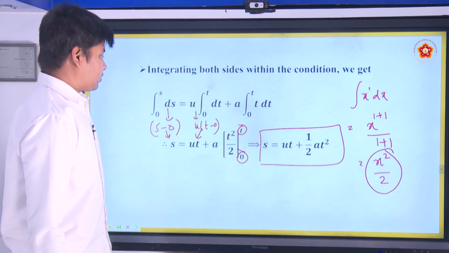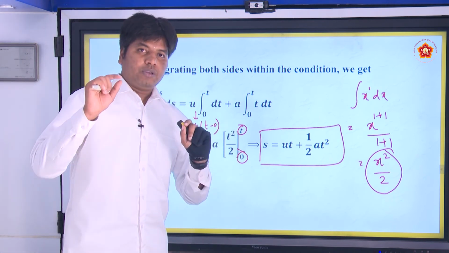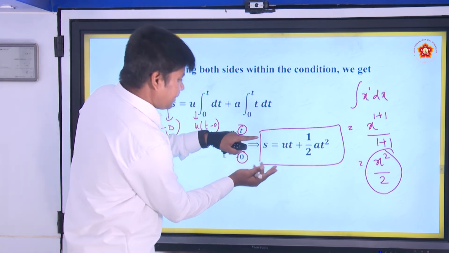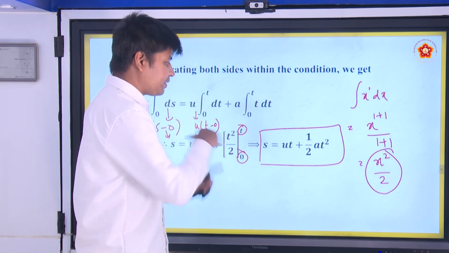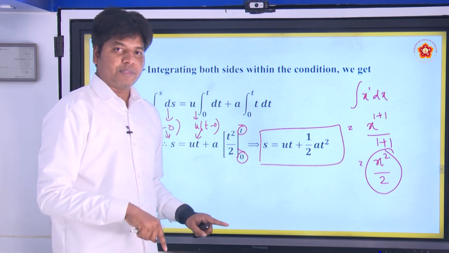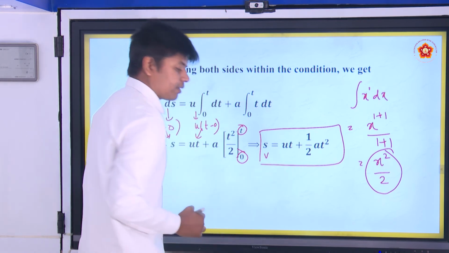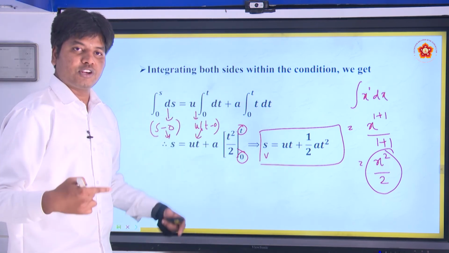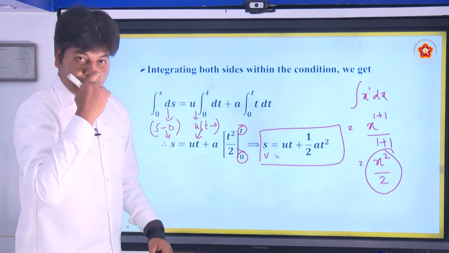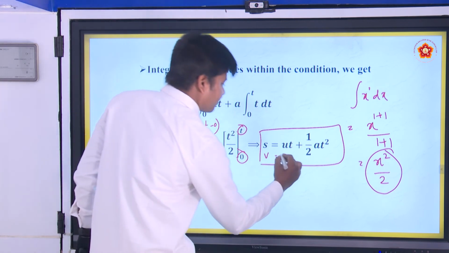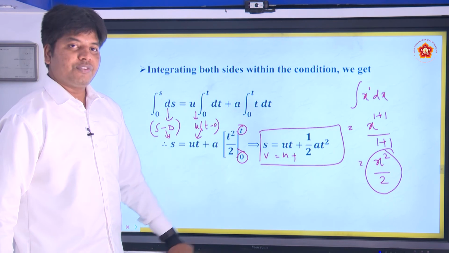So from the calculus method also you are getting this. You can check it once: go back and differentiate it again with respect to time. ds by dt will give you v, the instantaneous velocity at that point of time. d by dt of ut will give you u. d by dt of half at square will give you at.